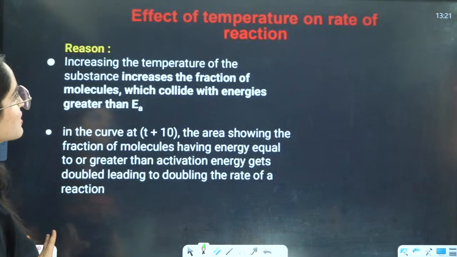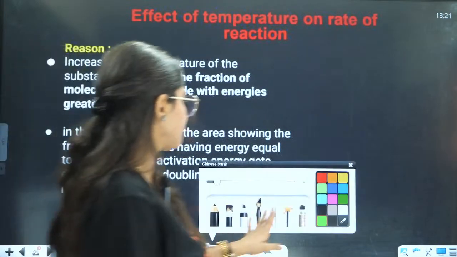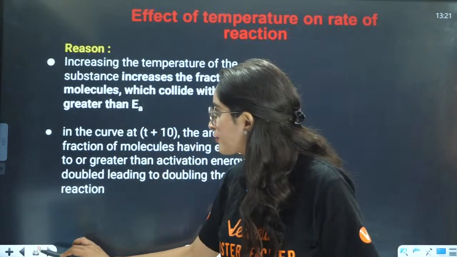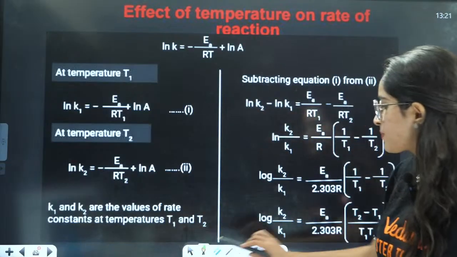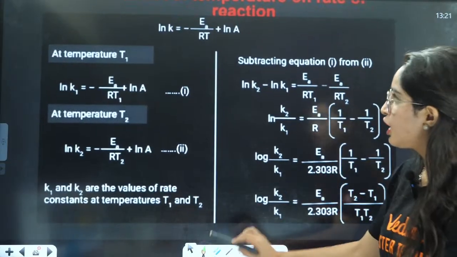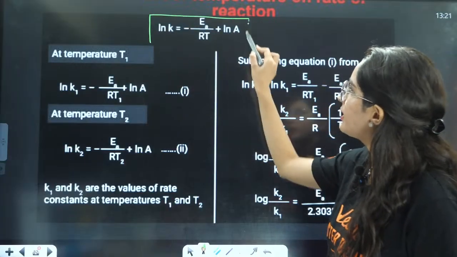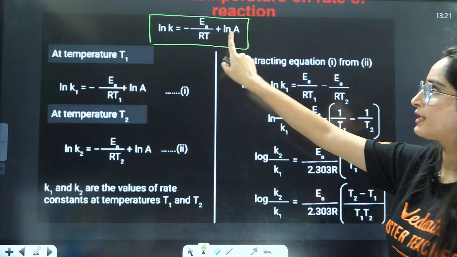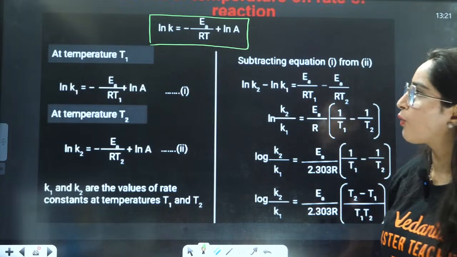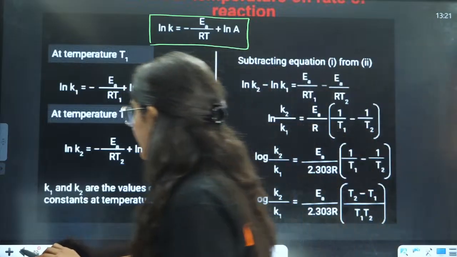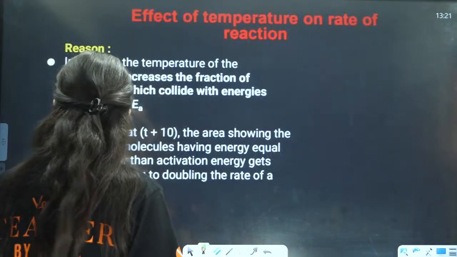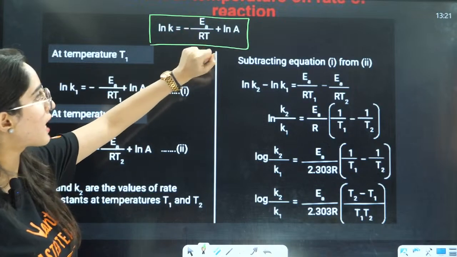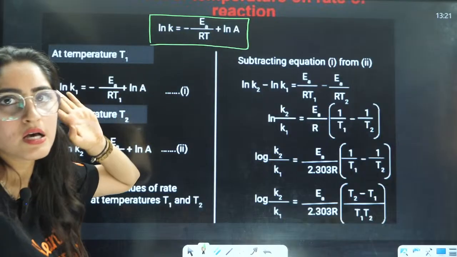Now, last is effect of temperature on reaction rate. This also has been asked in your NEET, right? This too we have done. This formula is very important. That is natural log of K equals minus Ea by RT plus ln A. Now what is this A? A is the Arrhenius constant, Ea is the activation energy, R is the gas constant, T is temperature, and K is the rate constant.